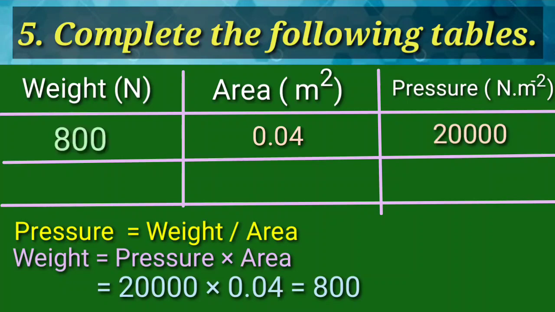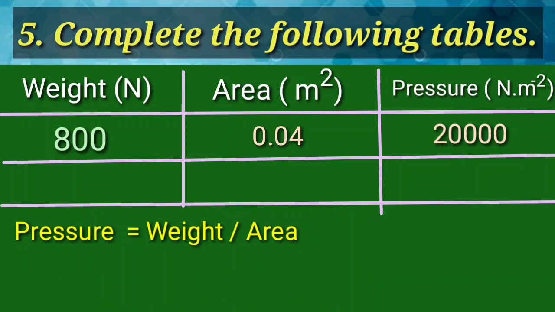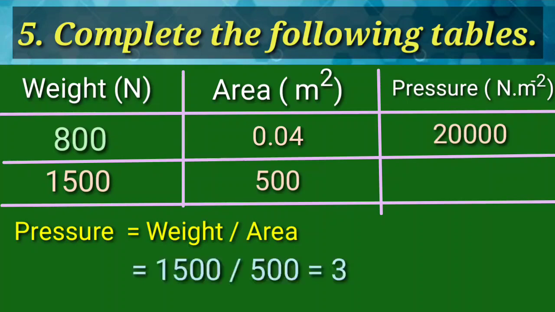Weight is 800 Newton. Second example, weight 1500, area 500. Using the formula, pressure is equal to weight upon area is equal to 1500 upon 500 is equal to 3. Pressure is 3 Newton per meter square.